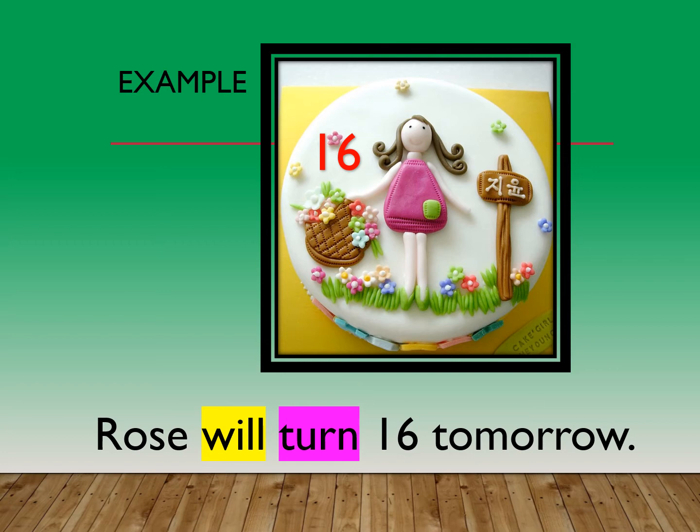Rose will turn 16 tomorrow, and that is a fact. She won't be 15, she won't be 18, she won't be 17. She will turn 16 tomorrow. That's a fact.